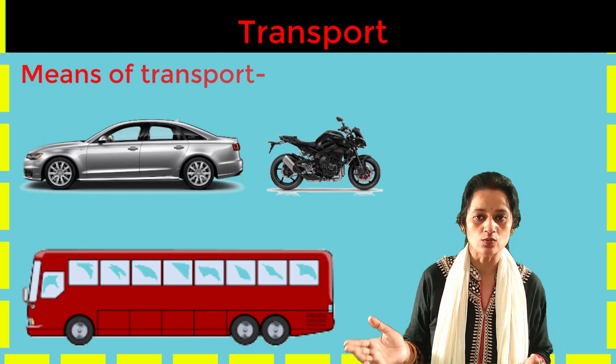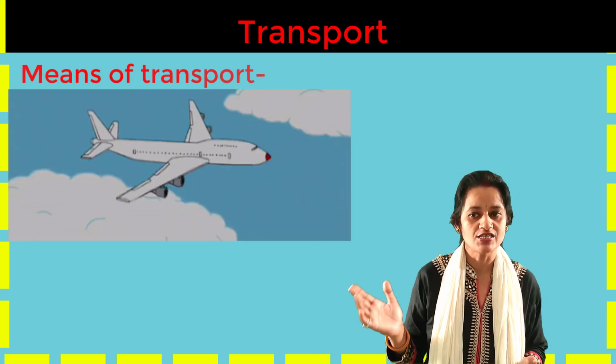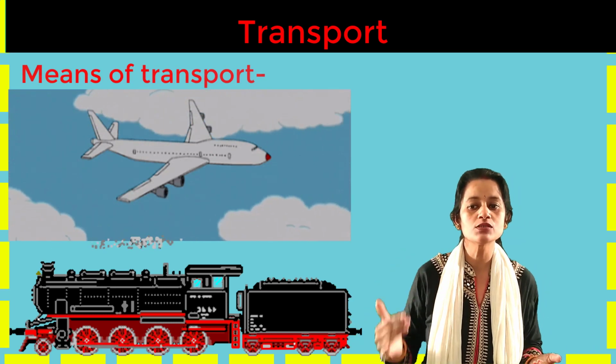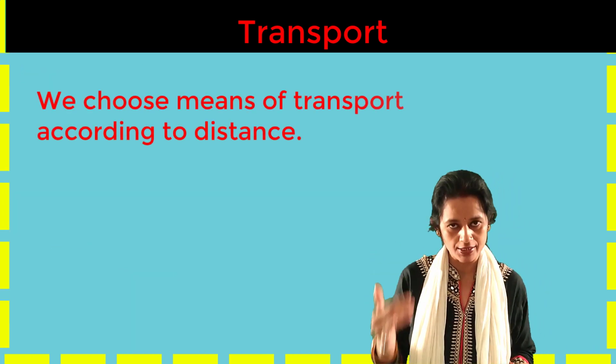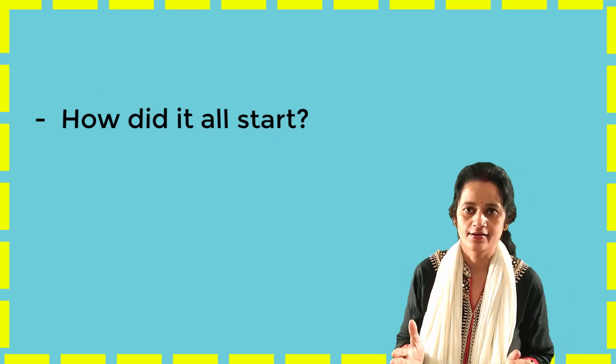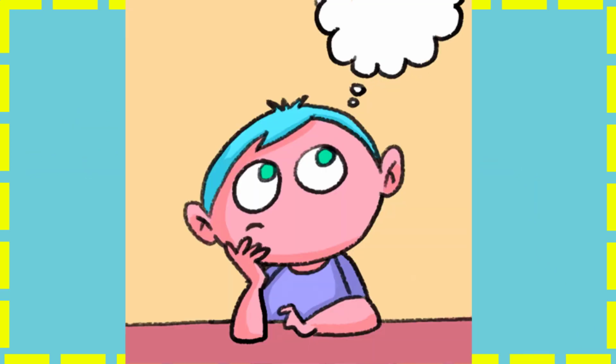If it is very close. What if it is very far? You will have to take a flight or train. So it all depends upon the distance. We choose means of transport according to distance. Now the question is, how did it all start? It all started from walking. Have you ever thought how people traveled from one place to another in earlier times?